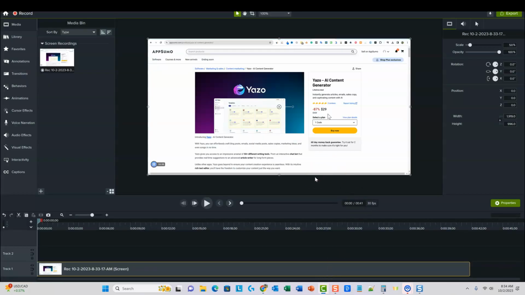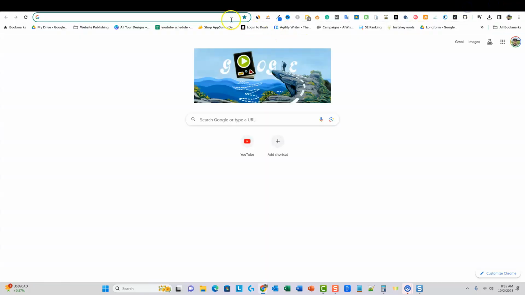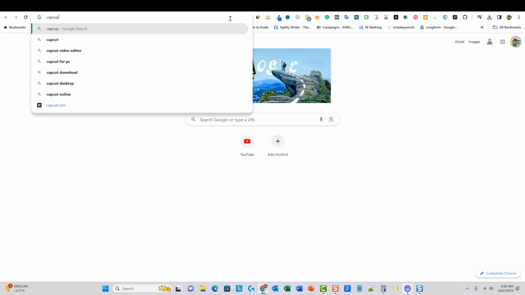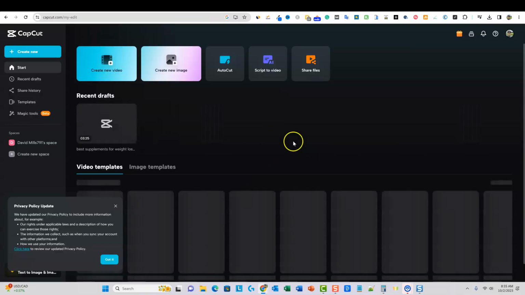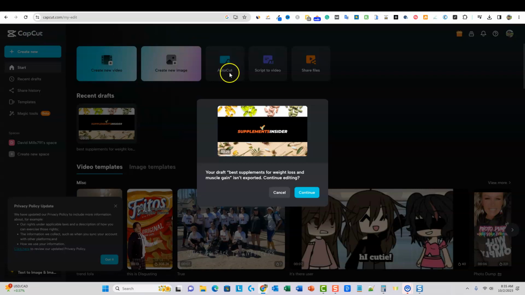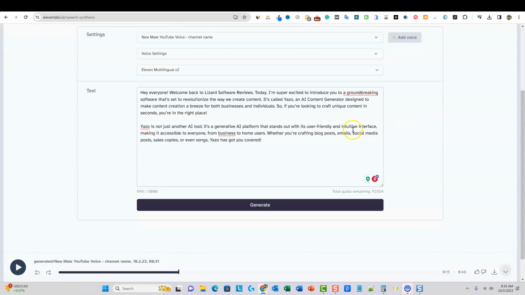Now you can use any software. Remember, that's one of my biggest pet peeves, is when people get hung up on like, oh, I can't do that. I don't have the money to spend $200 on Camtasia. I can't do this. You can go to CapCut. It's free. You can go to all kinds of different softwares that are for free. So you can do the exact video editing that I'm doing right now. I believe it's CapCut. We'll go over here, and it is a free online video editor right here, and the features that you get for free with this software are mind-blowing. So just go to CapCut and do everything that I'm showing you right now and just use this software, okay? So there's no excuses.